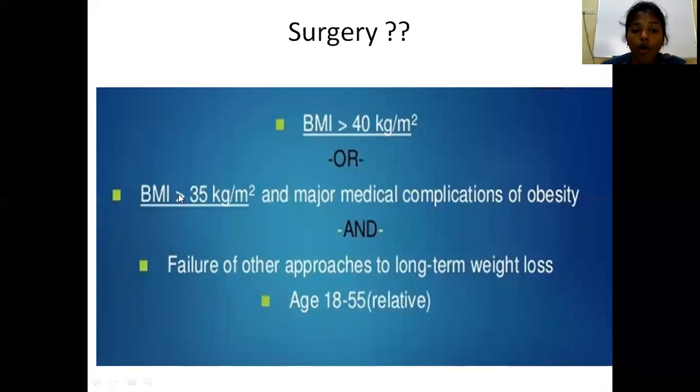Or if the body mass index is more than 35 kg per meter square and the patient has medical complications like diabetes, hypertension, thyroid problems or cardiac issues. Or if other approaches to long-term weight loss have failed, in these conditions you can advise bariatric or metabolic surgery.